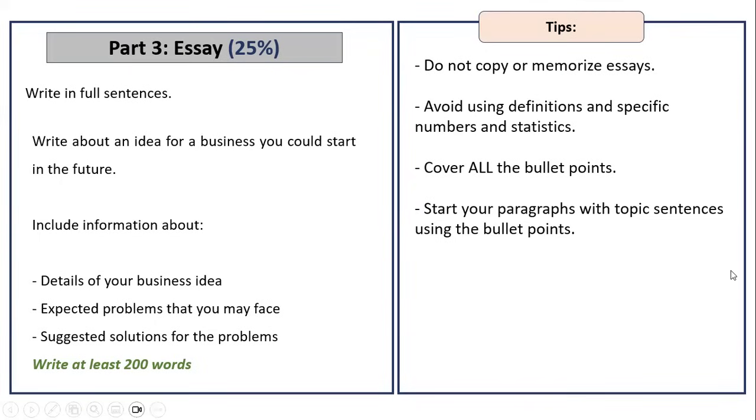So my advice is to start your paragraphs with topic sentences using the bullet points. This will help you on many levels. Number one, you will stay focused. And number two, it will also be a good thing for the marker because all the markers are looking for the 3 bullet points. Did the student cover all of them or not? So if I see those sentences at the beginning of your paragraph, this means I can find that you did this very easily. You will save my time as a marker, right? And I will show you how we can do this in a minute.